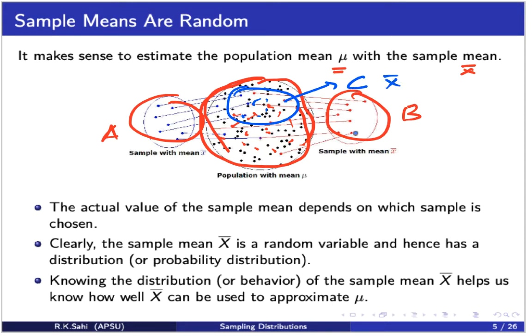So depending upon what data you are picking up from this big, huge population, you are going to make inferences based on the sample statistics from that data set. So the actual value of the sample mean depends on which sample is chosen. Very, very important. Somebody says they pick up A, so they might have a sample mean, say, x bar A. Or somebody picks B, and they will have a sample mean x bar B. Somebody goes and picks up, say, this set.